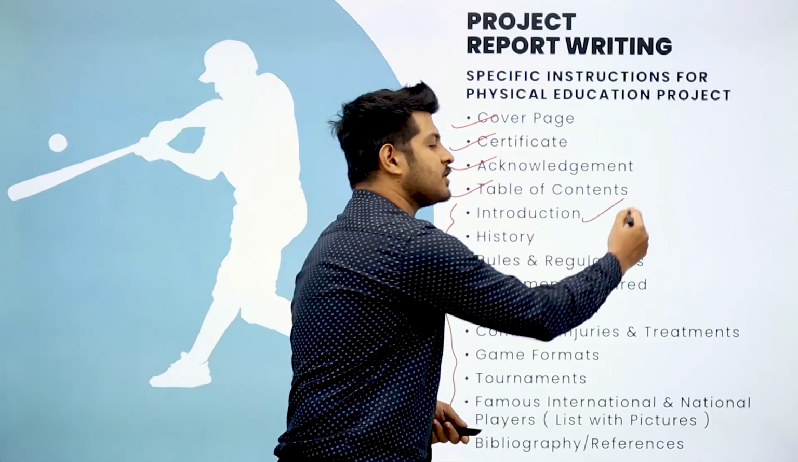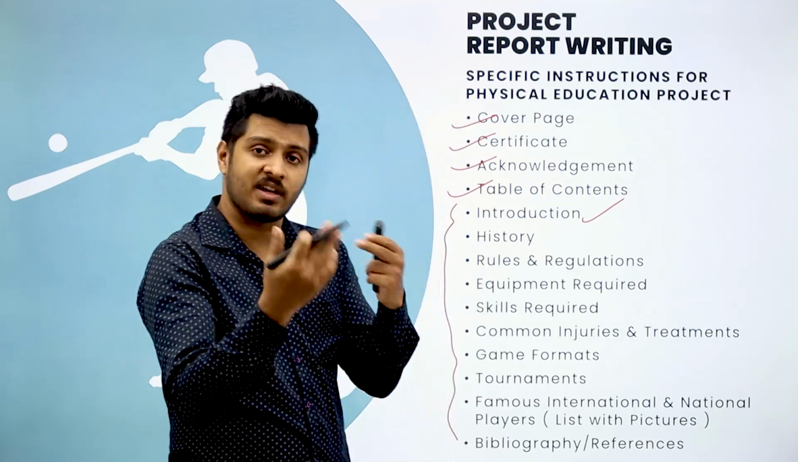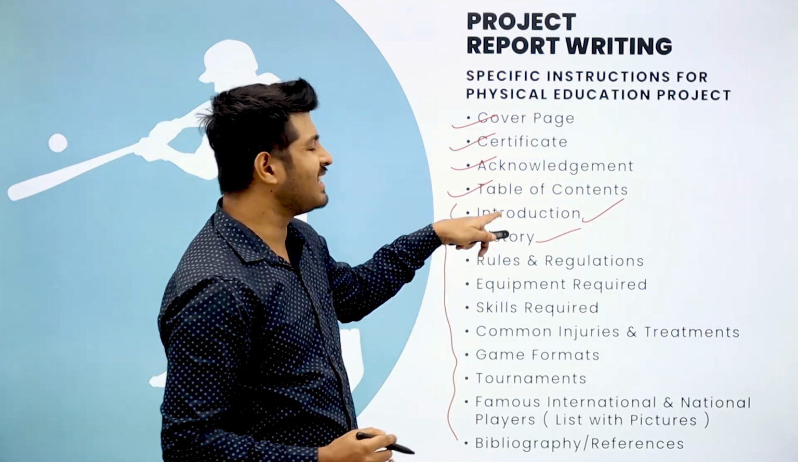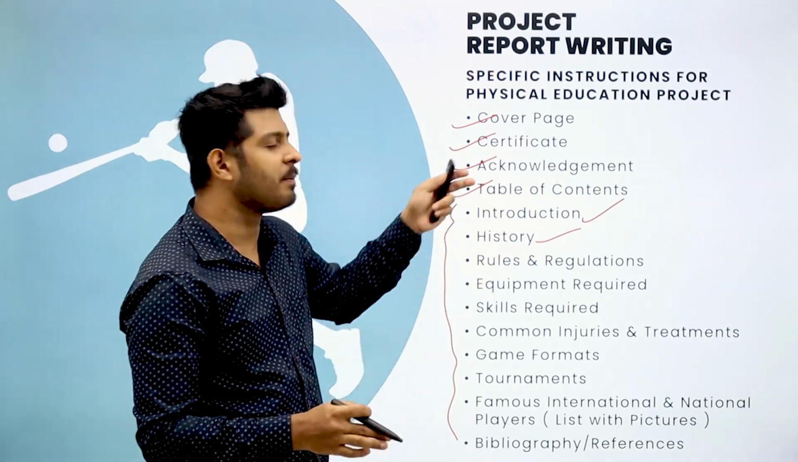You write the introduction of the sports, you collect the data about the information of the sports, the introduction of where it started, the history a little bit. You write the history of it. If you want, you can combine these two chapters, introduction and history, but basically it's better to keep it separate.